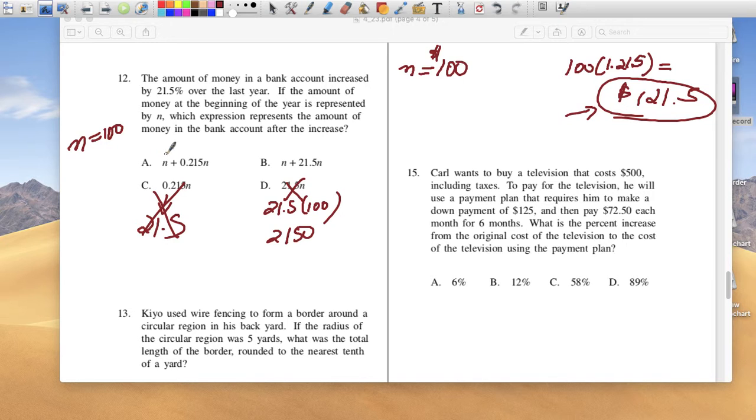Nope. Try A. So it's 100 plus 0.215 times 100. Let's multiply these two first. 0.215 times 100 equals 21.5, right? And then we're going to add 100 there. And guess what? This gives me 121.5. Okay, and that's the one we're looking for. I think that would probably be a good way of doing this problem.